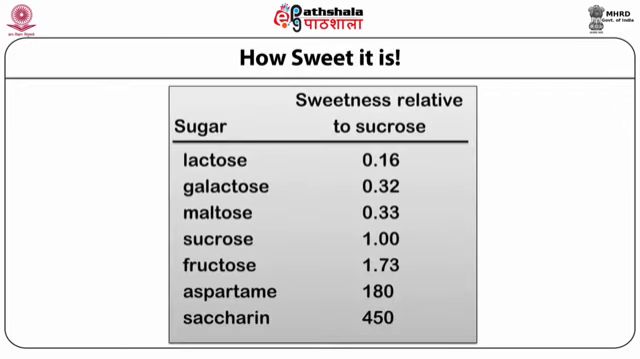The relative sweetness: lactose is 0.16, galactose 0.32, maltose 0.3, sucrose 1, fructose 1.7, aspartame 180, and saccharin 450. So this is the sweetness relative to sugar. Aspartame and saccharin are artificial sweeteners, and the rest are naturally abundant sugars. Among the natural sugars, fructose has a very high sweetness value of about 1.73, but the artificial sweetening agents like aspartame and saccharin have much higher sweetness values.